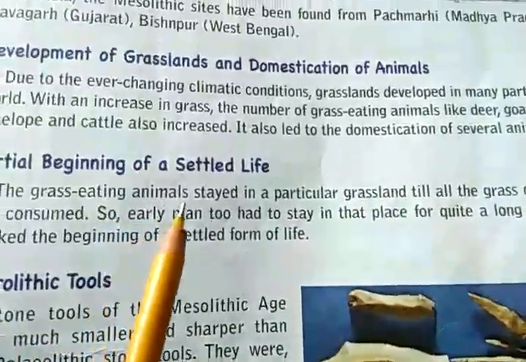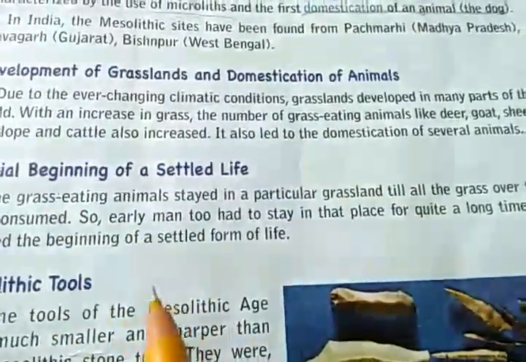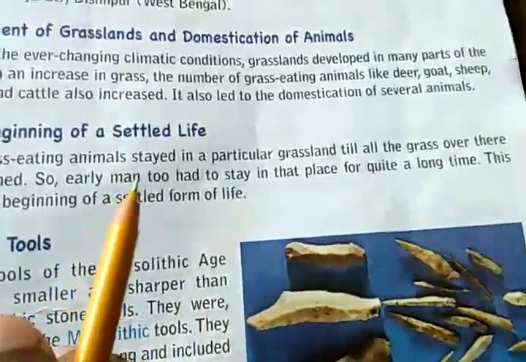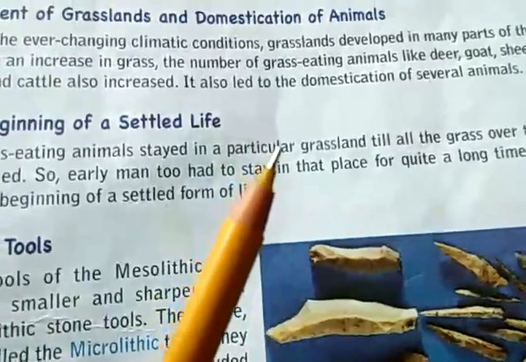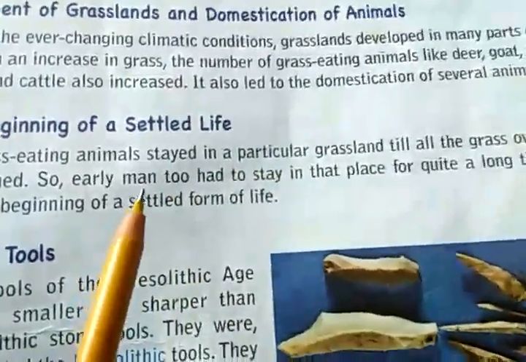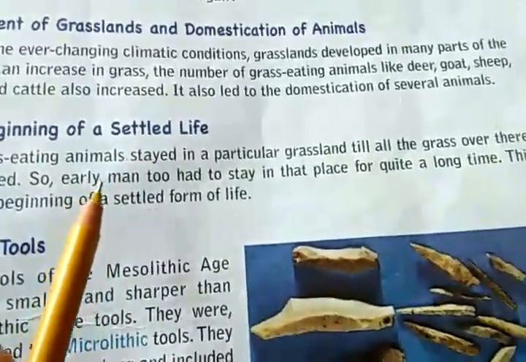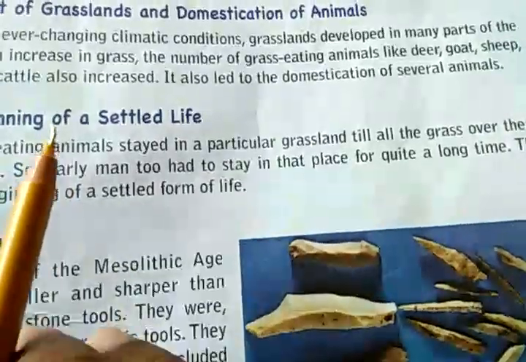So they used to look for grassland where grass was available, because that was the pasture food for their cattle. So wherever grass was available in plenty, they used to go and start living over there with their cattle, so that the cattle could get plenty of grass to eat. And so they stayed in that place as long as grass was available in plenty.